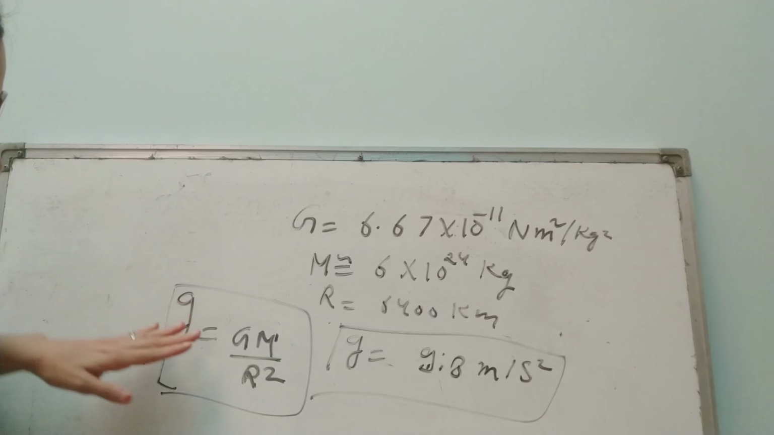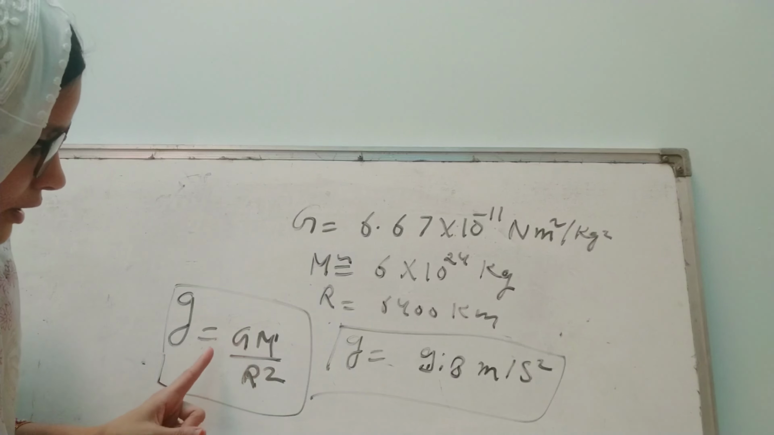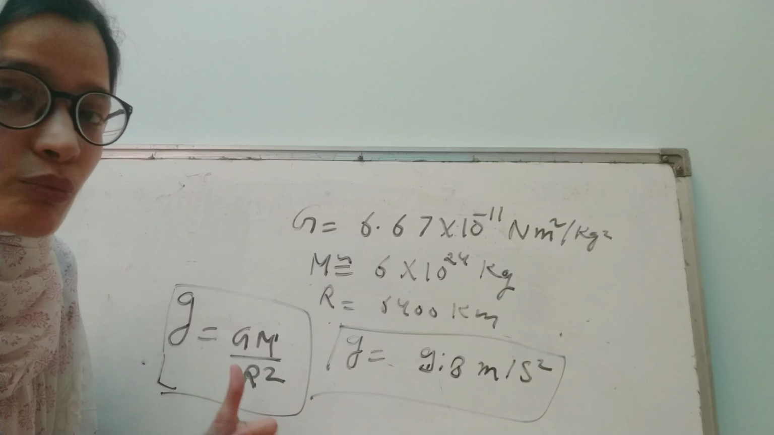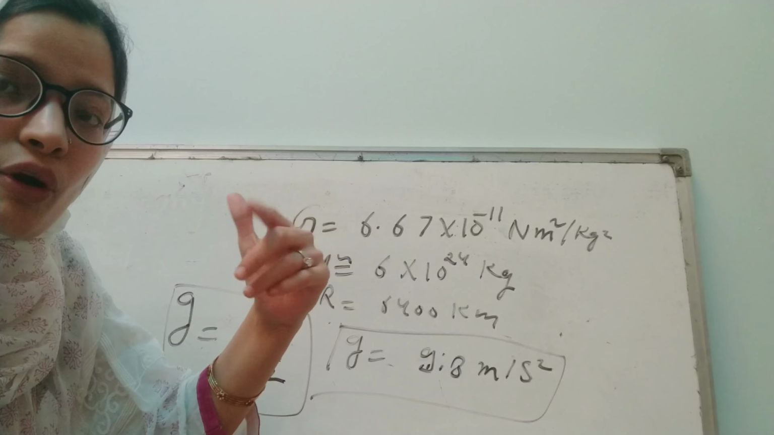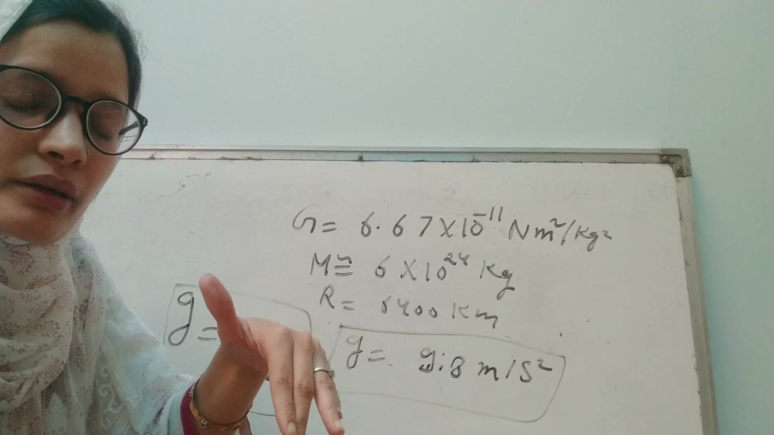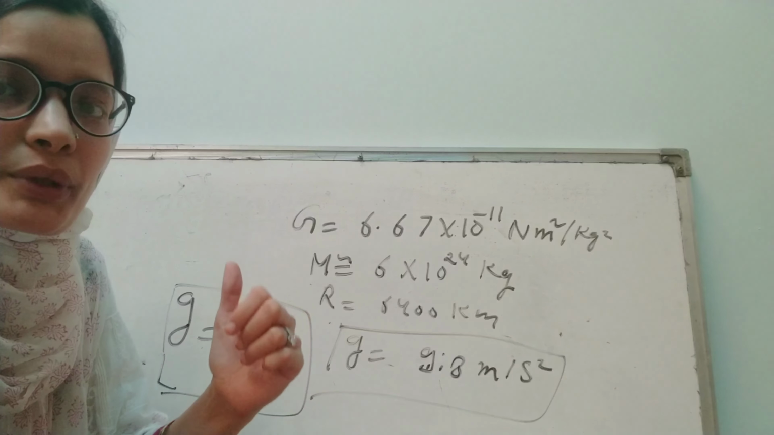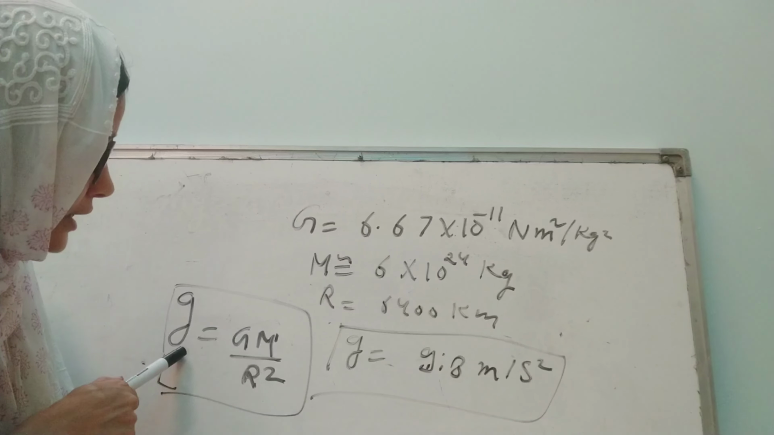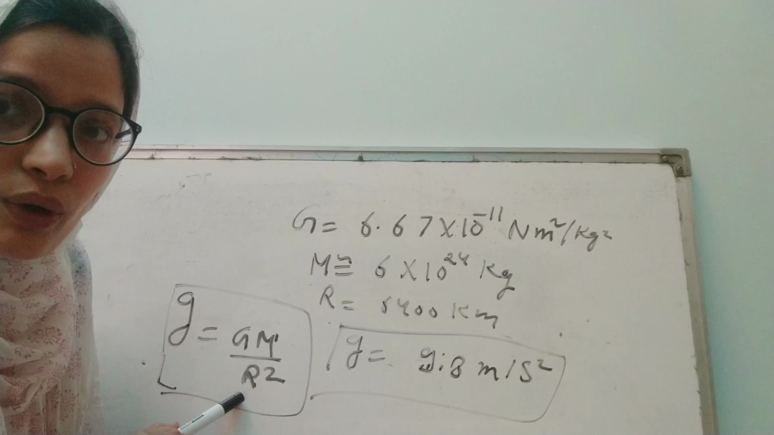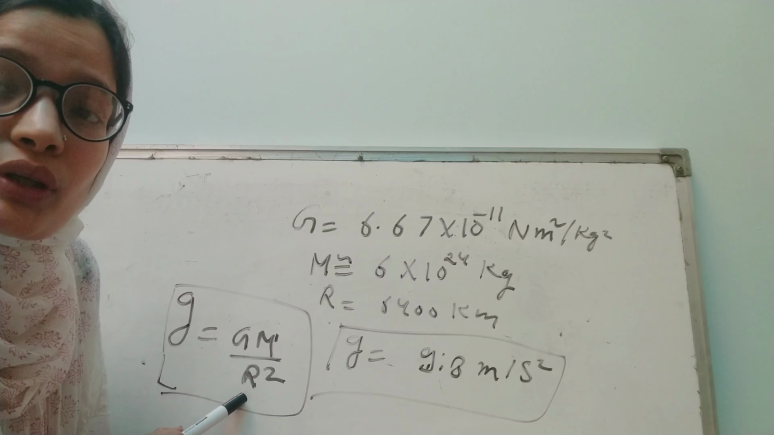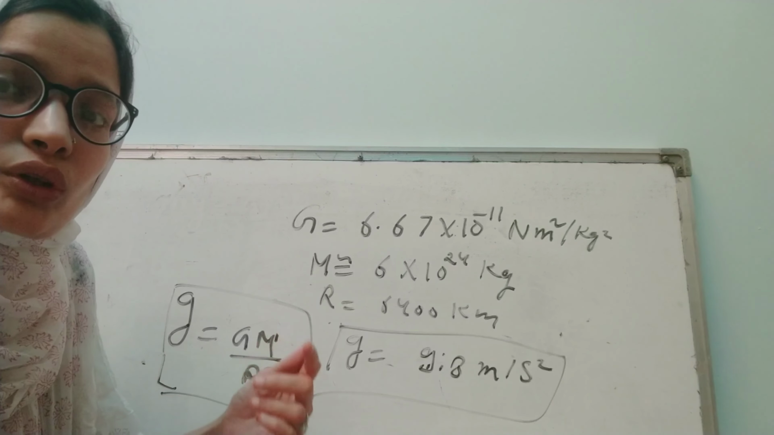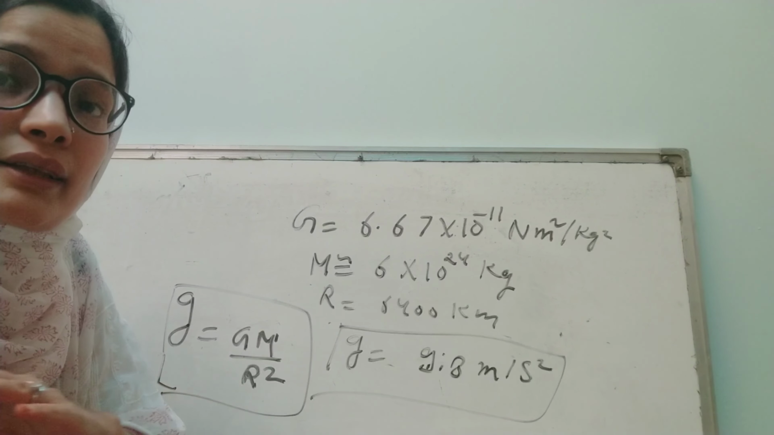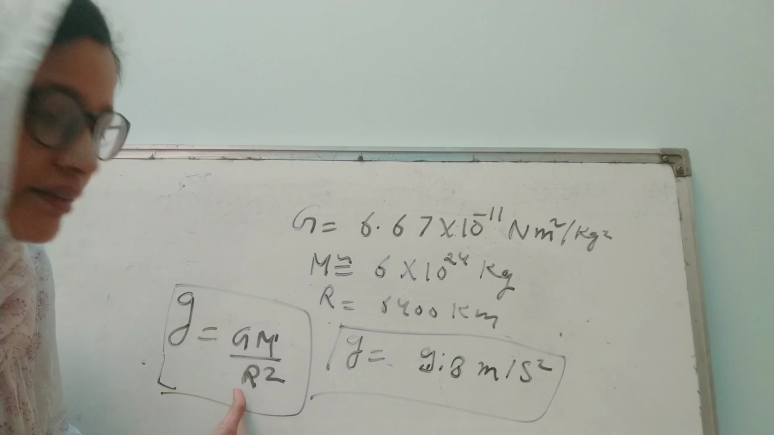Now pay attention to this equation. Here g depends on the radius square. So if we move upward or downward from the earth surface, then the value of g will change. It will not remain the same. Here it is inversely proportional to r square. So the value of g is maximum on the earth surface and it will decrease in both directions. If you move upward from the earth surface or move downward from the earth surface, then the value of g will decrease in both cases.